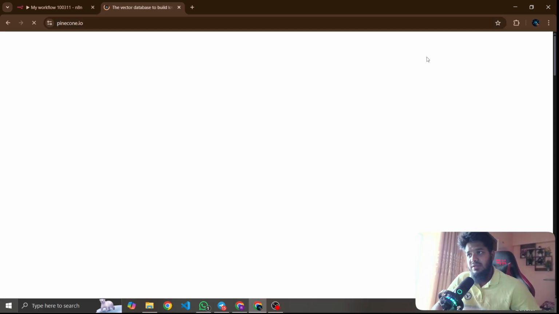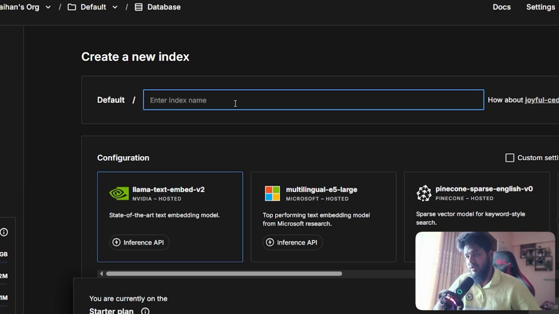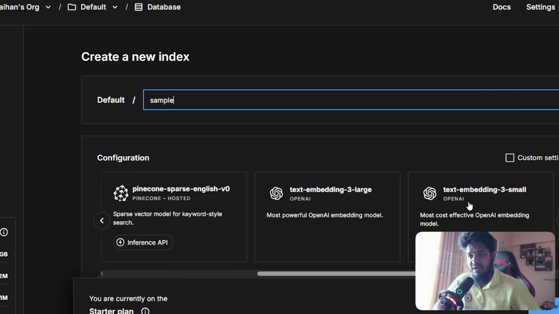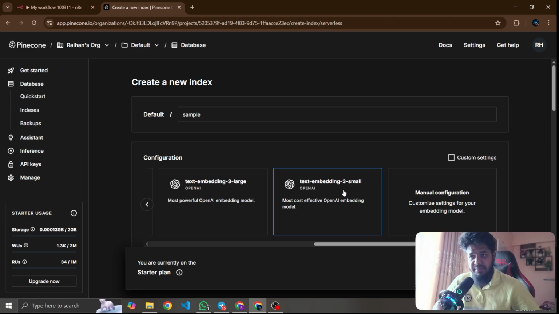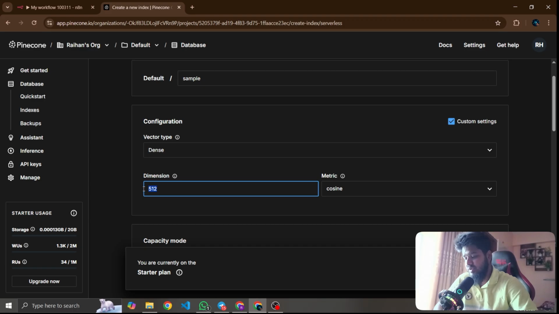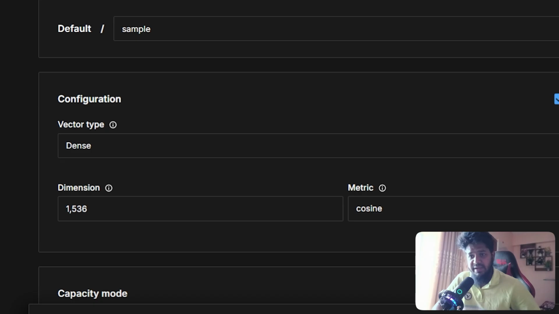Yes, login is complete. After logging in to the Pinecone database, you need to create an index. Give it a name; I want to give it the name "sample". Then choose text-embedding-3-small, or you can add a model manually. The dimension is 1536. Okay, this is the dimension, and then create the index.